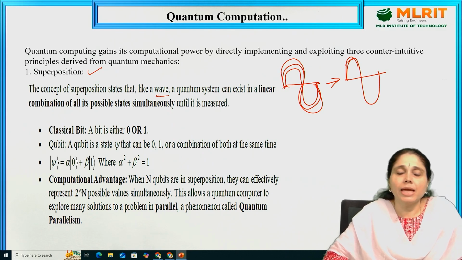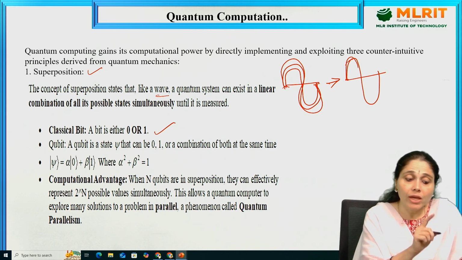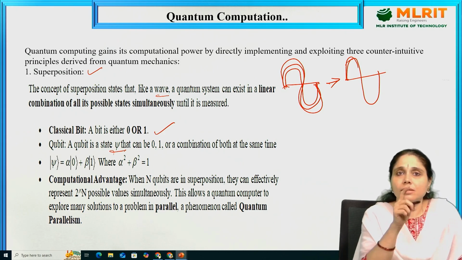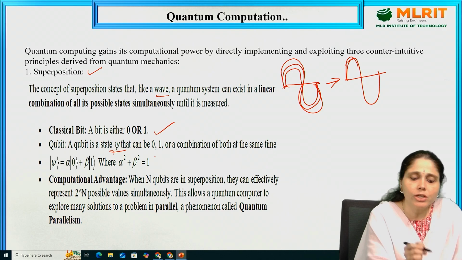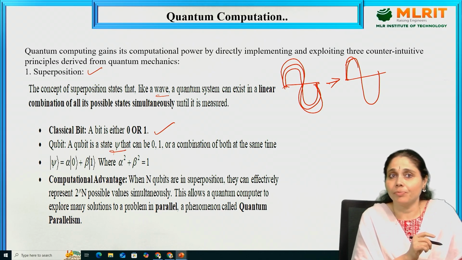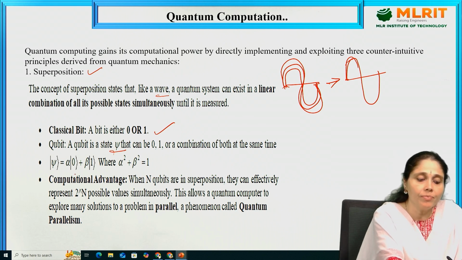A bit is either 0 or 1. Quantum bit: a qubit state is given by psi. We can say 0 or 1 or a combination of both at the same time. We'll explain the modulus of psi later. So psi is equal to alpha |0> plus beta |1>.